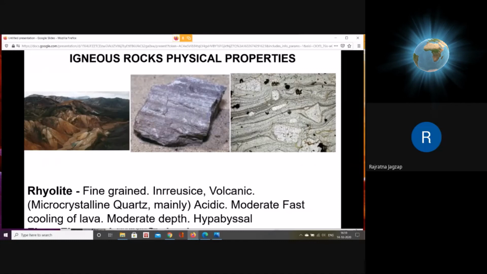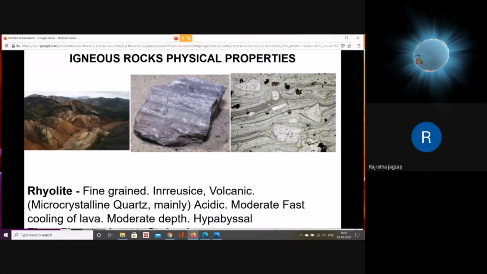But the magma, if it cools at greater depth, will form granite. But the same magma, if it is erupted on the surface, will form this rock. That is called rhyolite. That's why it is light colored. So we say that it is a light colored, fine grained rock. It is mainly hypabyssal. Sometimes it can be volcanic. And the microsection looks like this, where minerals are arranged parallel to each other. That's why the texture is called flow texture.